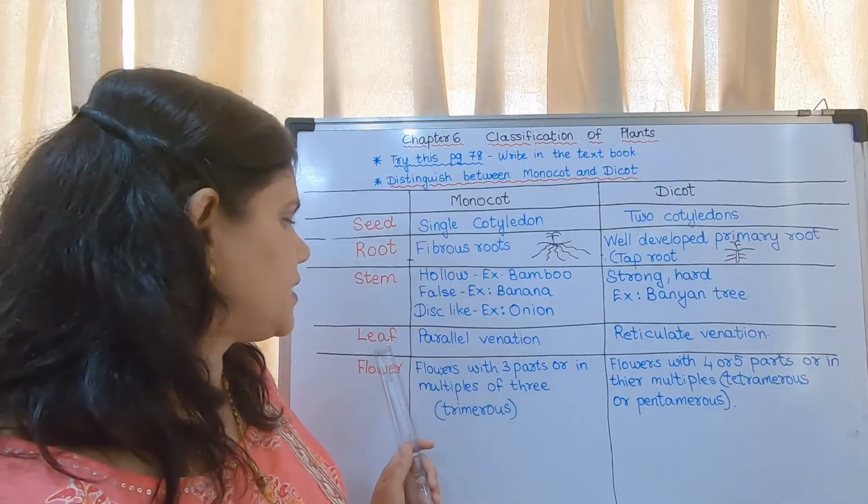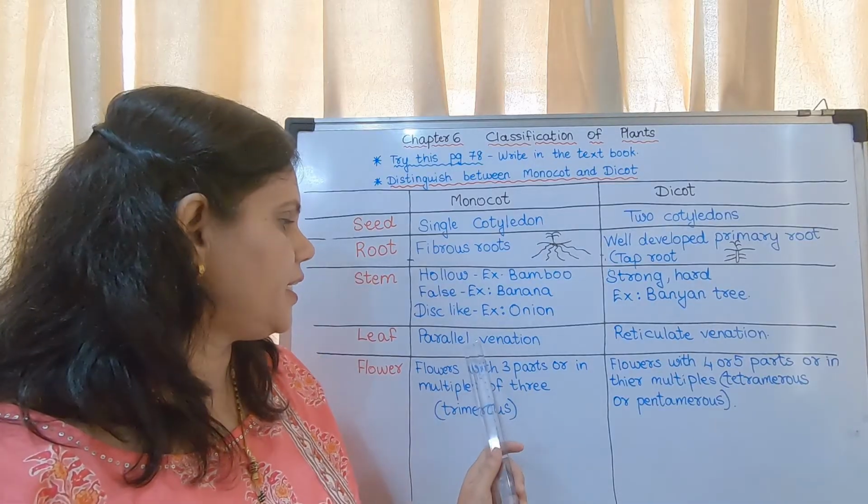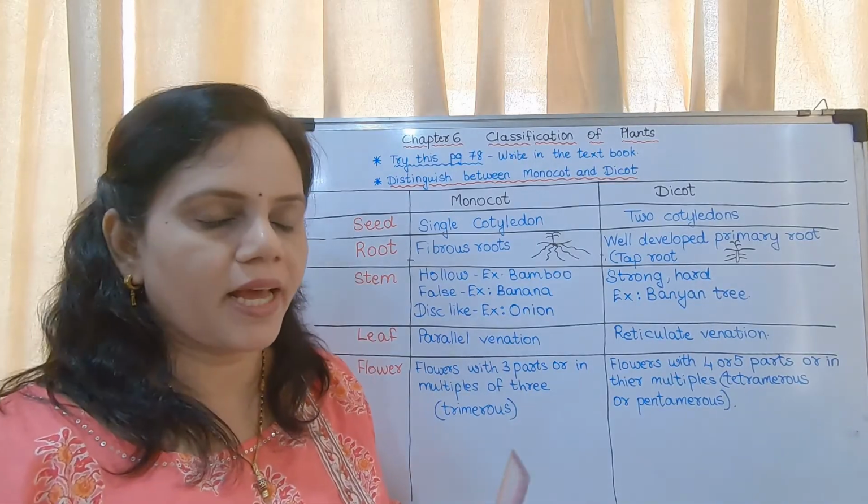Okay. Now the next characteristic is of leaf. The leaf in case of monocot, it is of parallel venation.